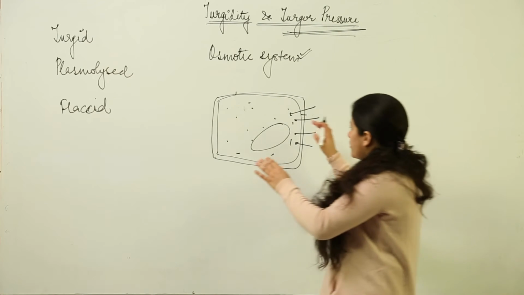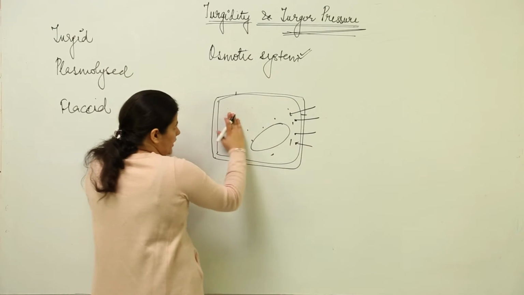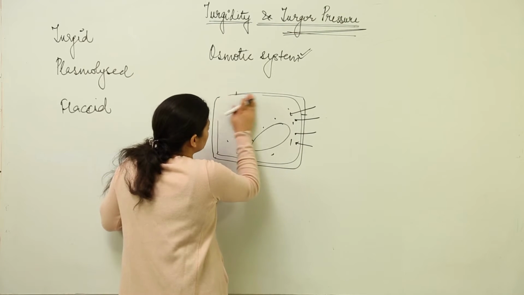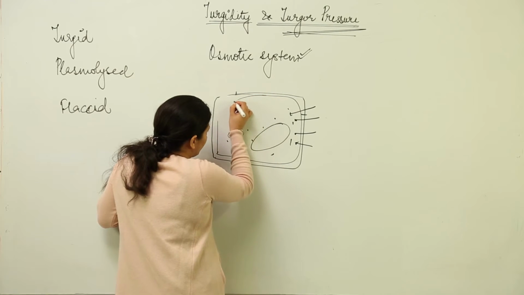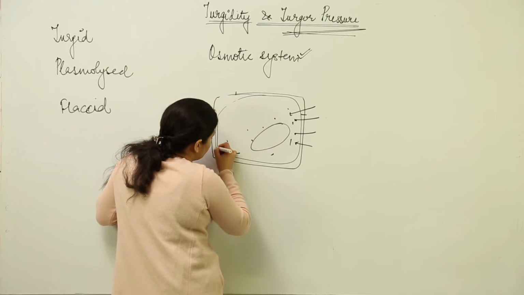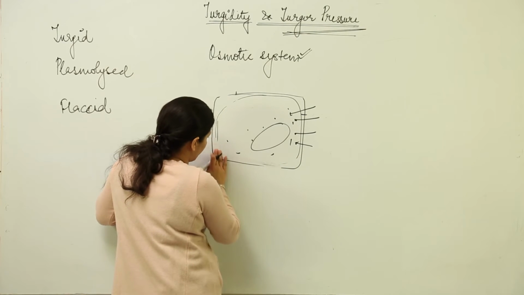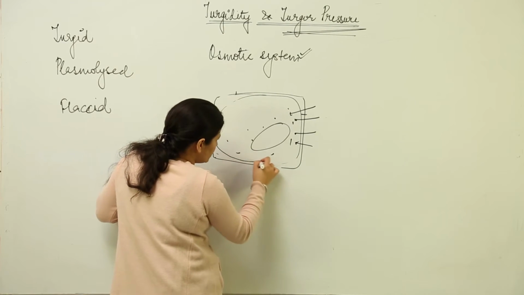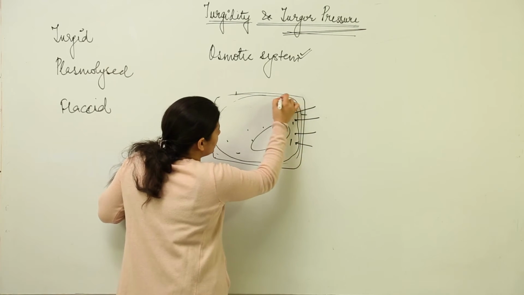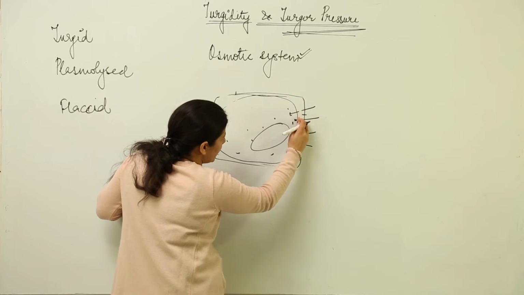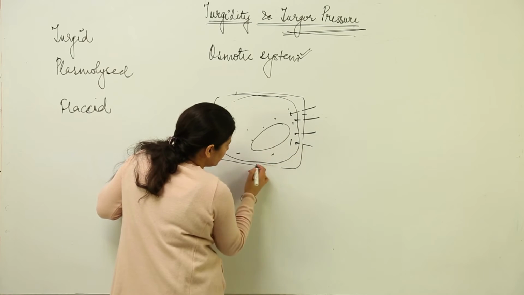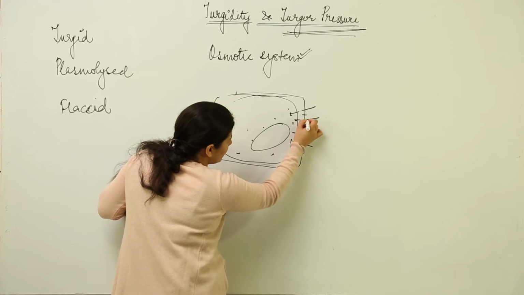Now supposedly this protoplasm is having lesser water. So the plasma membrane would be shrunk like this. It will not be completely flaccid, it will be a little bit shrunk. As soon as water is taken up, you would notice that the cell swells up. There would be swelling.